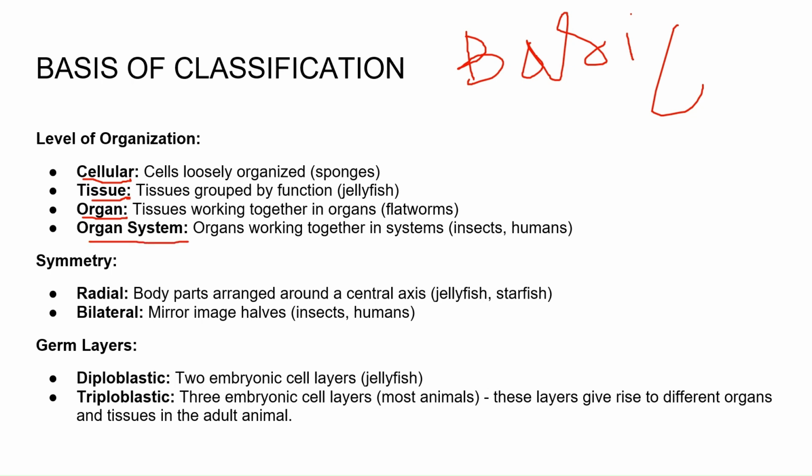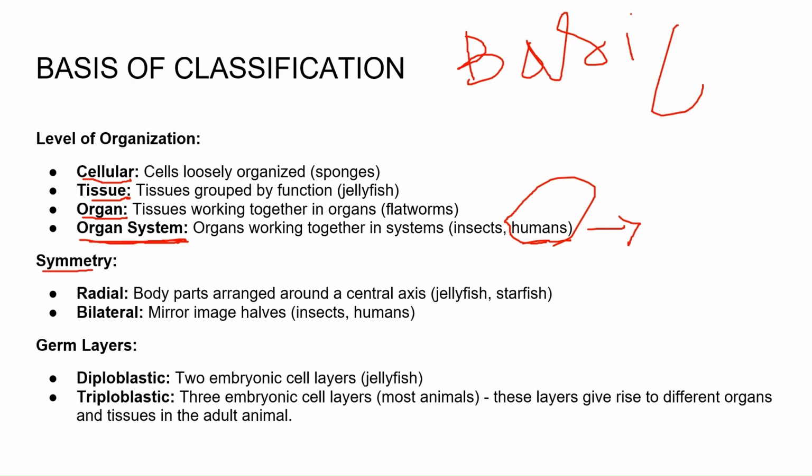Organs work together in systems, such as in human beings, where we have the digestive system, circulatory system and excretory system, right? In a similar way, in animals, if any one kind of system is present, it is considered an organ system. There is no necessity that it should contain all the systems, but if it has only one system, such as the digestive or circulatory system, it comes under the organ system level of organization.